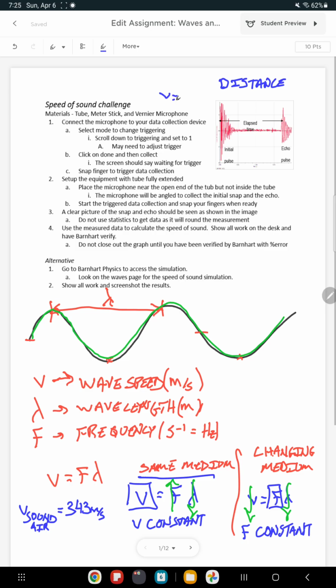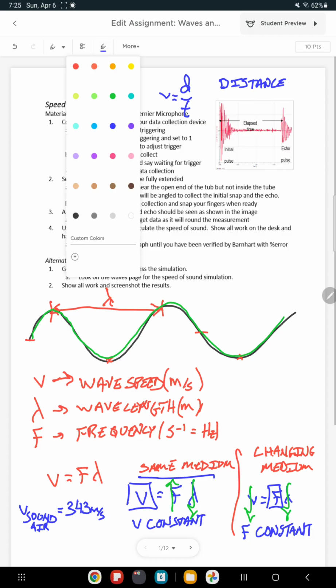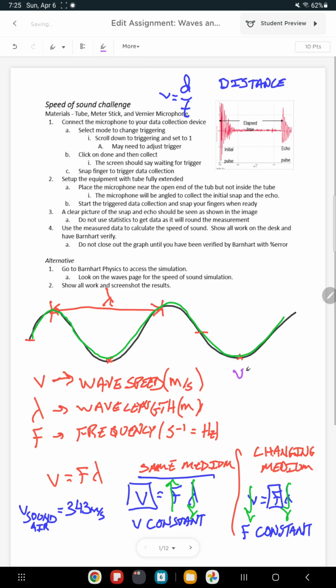So v is going to equal distance divided by time, which is where v equals f lambda comes from. Let me jump around for a second. The equation is v equals d over t. Speed is constant, so there's no acceleration, it's just distance over time. Here v is the speed of sound. Our distance in this case is the wavelength, lambda, and the time is a very specific time, the period.